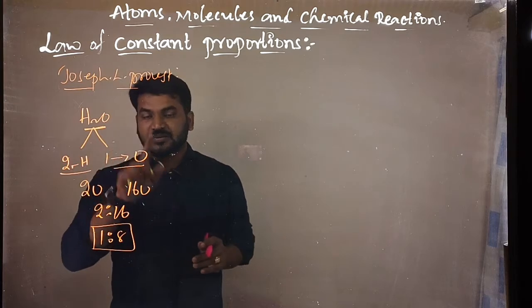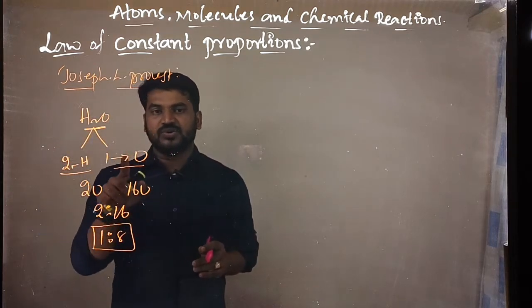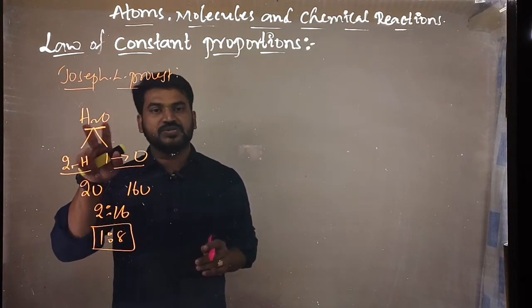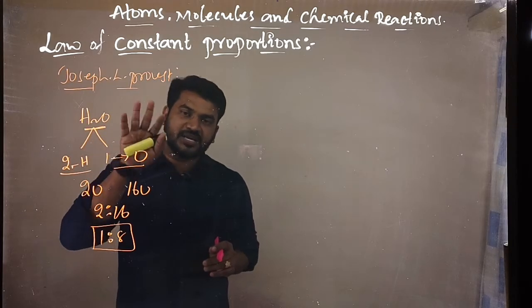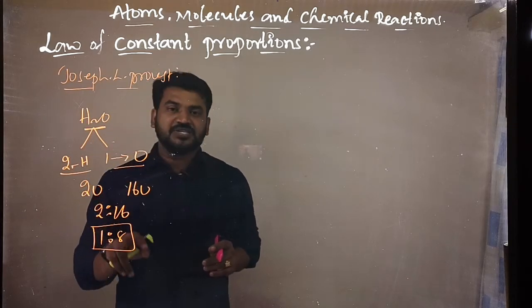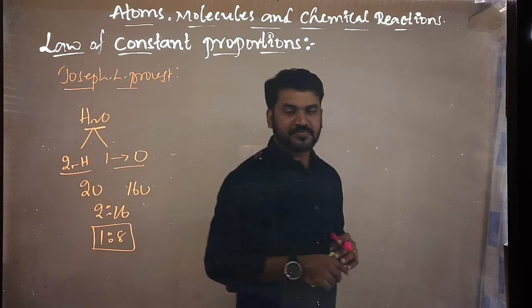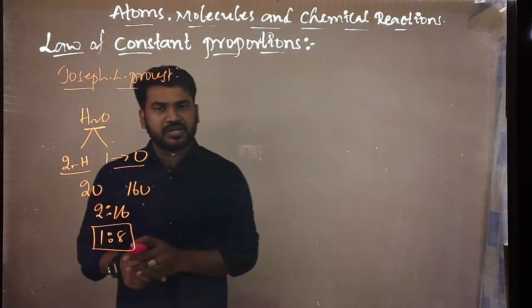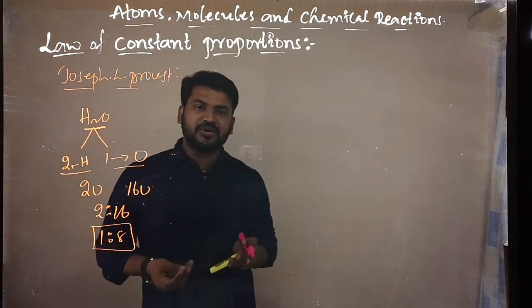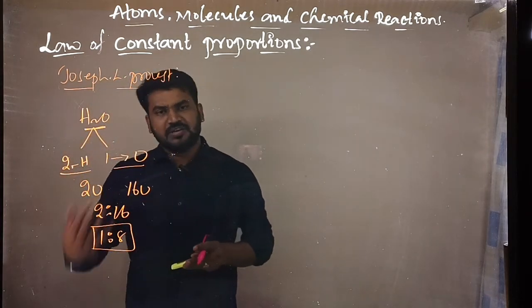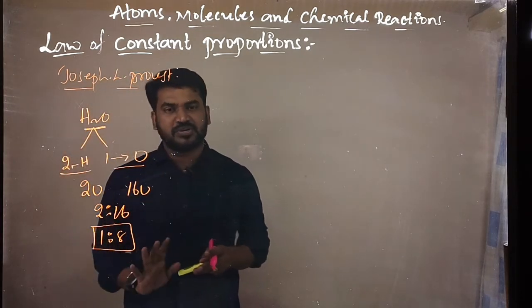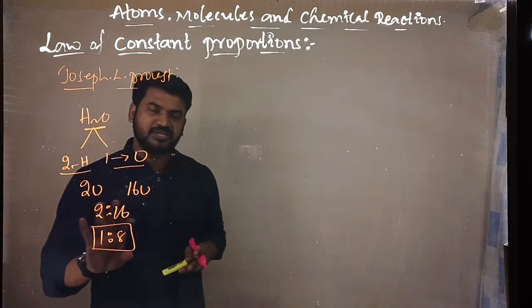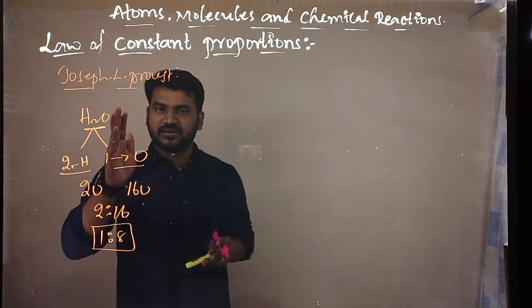Remember carefully, in water, hydrogen and oxygen always combine in the ratio of 1:8 by mass, right? So whichever water you take, water vapor, moisture, any water, it always consists of hydrogen and oxygen in 1:8 by mass.